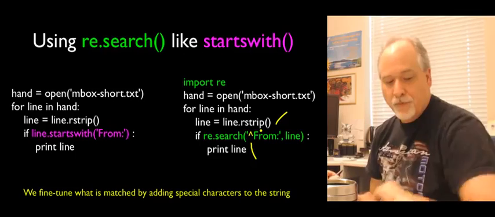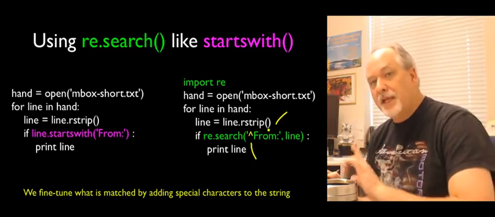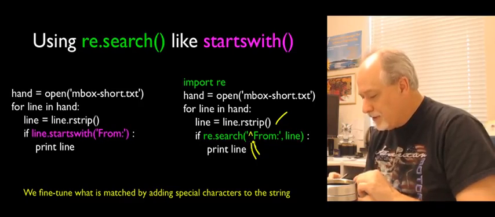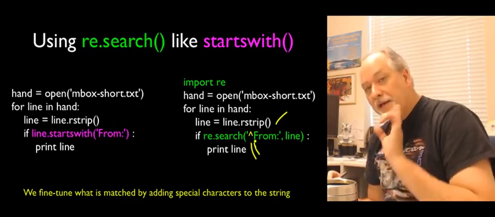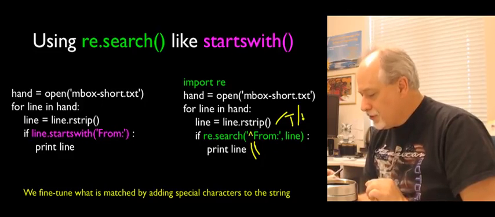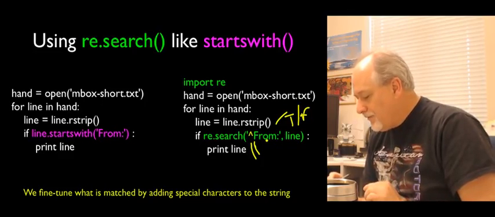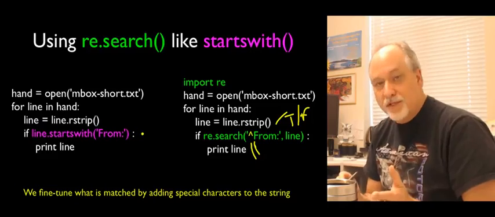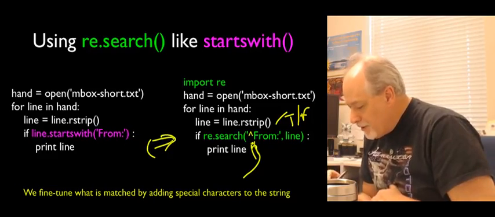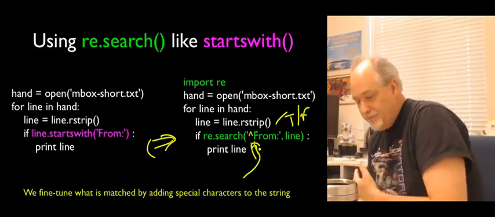So the caret, which is the first one on our little regular expression sheet, matches the beginning of the line. It's not actually a caret. So this two-character sequence, caret F, means F, but in column 1, the first character of the line. So again, this is going to give us a true or a false if this regular expression matches the beginning of the line, From colon, and it's the same as this. Does it start with From? So again, these two are equivalent. But you see the pattern where we're going to do something to this string using these characters that have meaning.